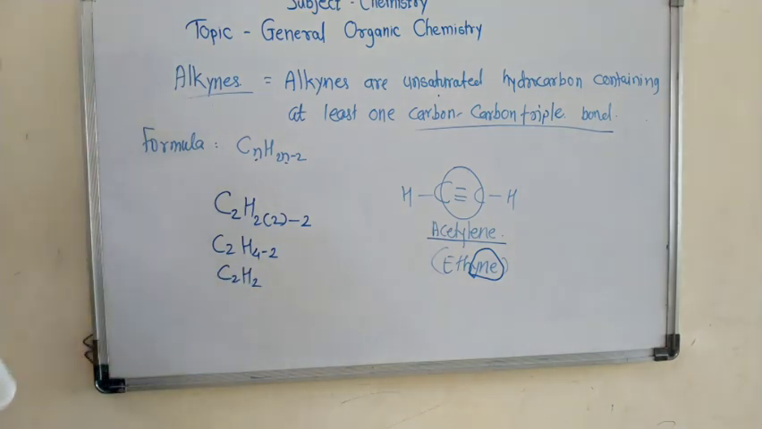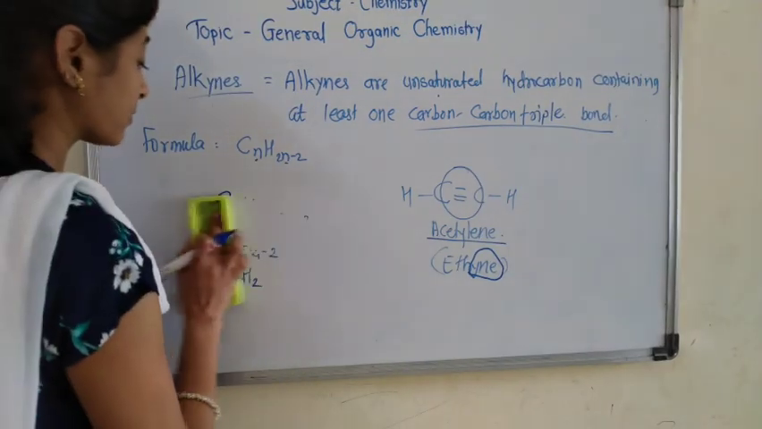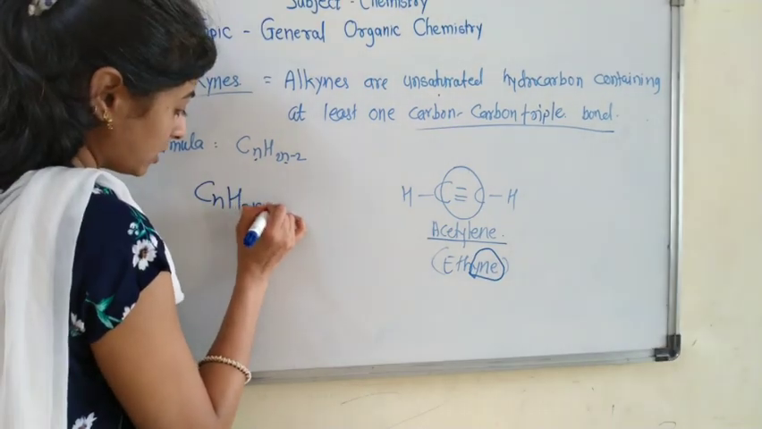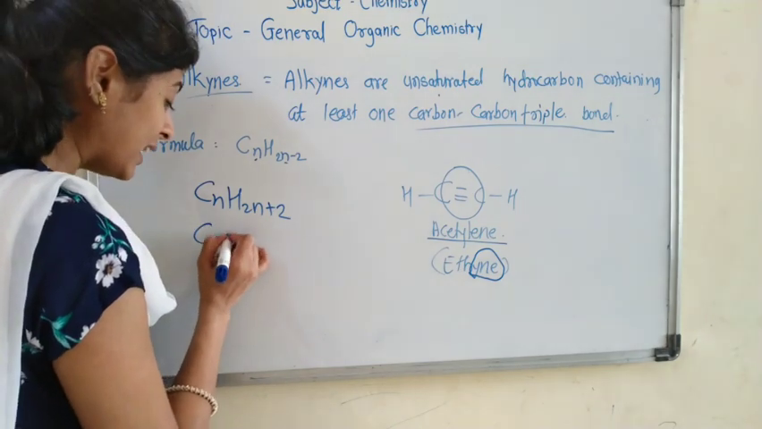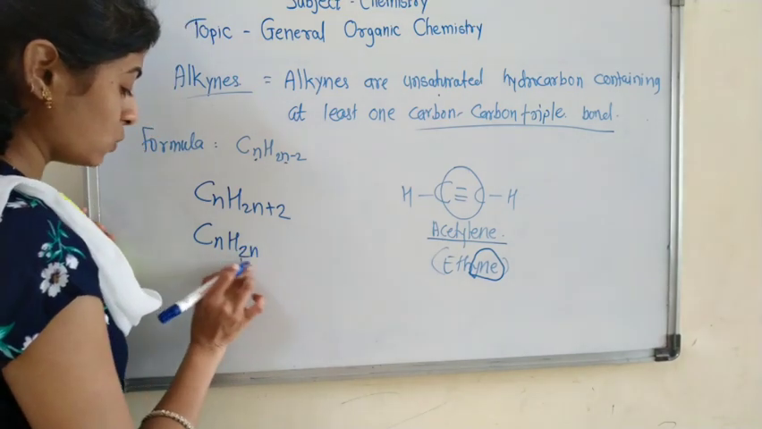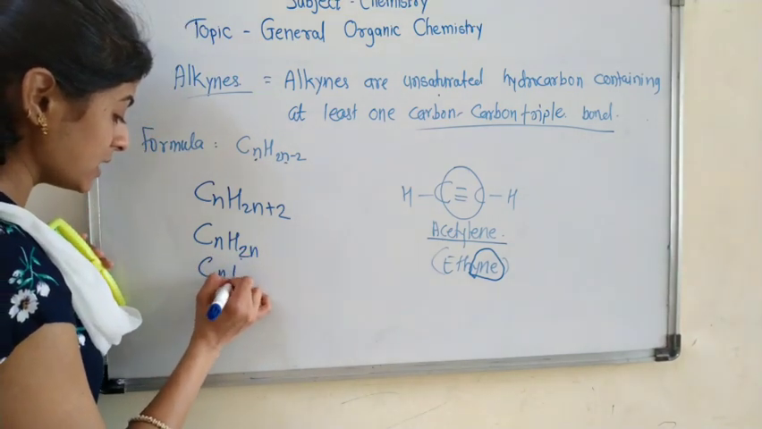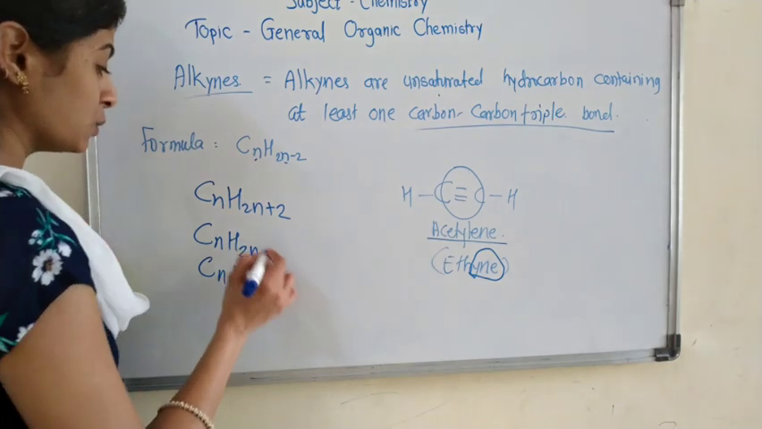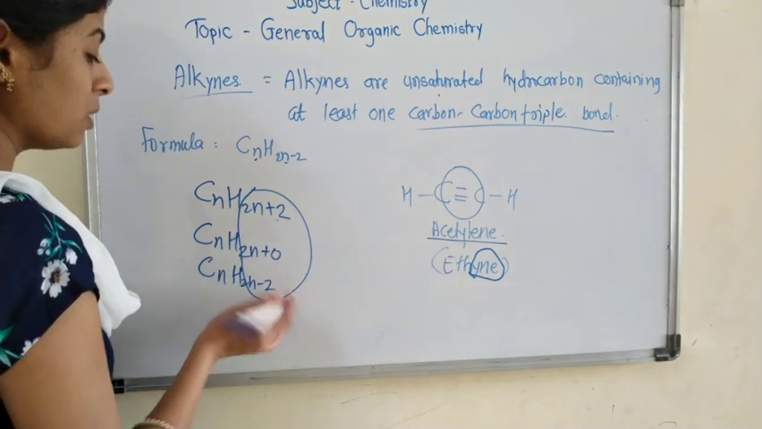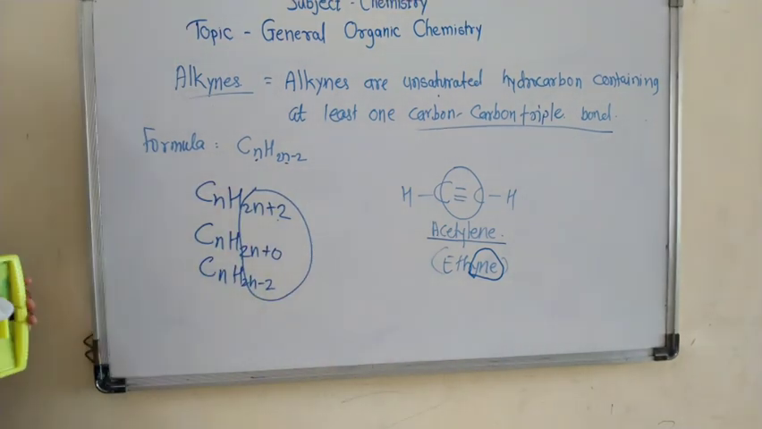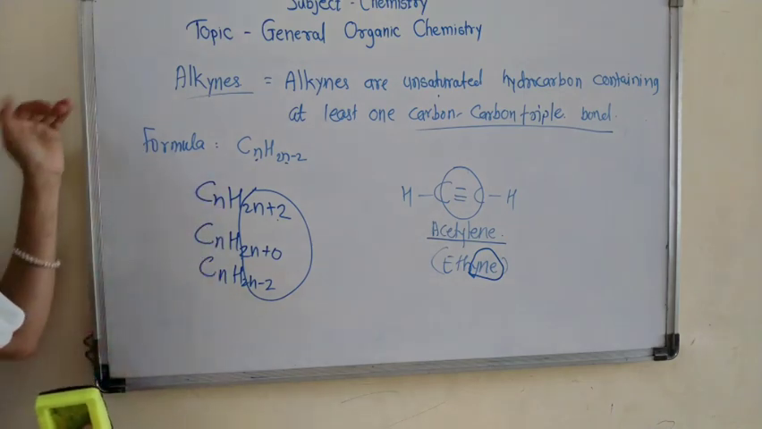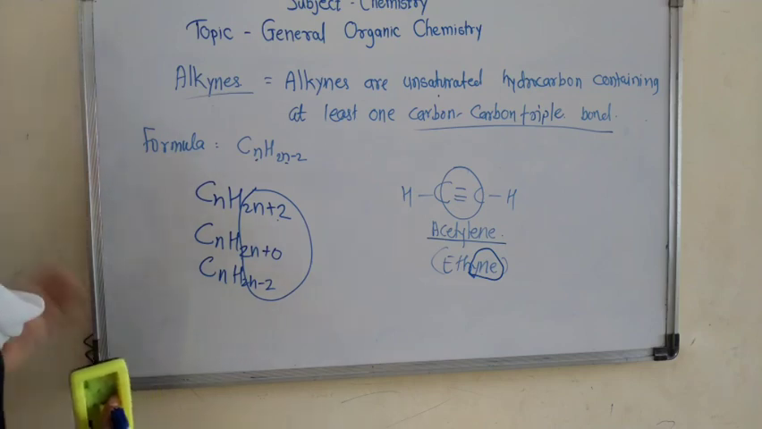Now remember that in alkanes the formula is CnH2n plus 2, in alkenes CnH2n only, and in alkynes CnH2n minus 2. Here the difference is plus 2, plus 0, minus 2. So this is all about the aliphatic hydrocarbons: alkanes, alkenes and alkynes.